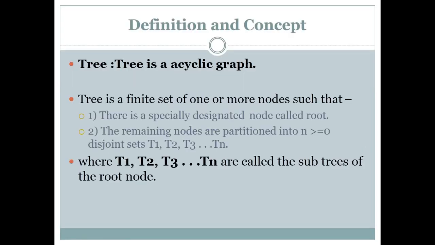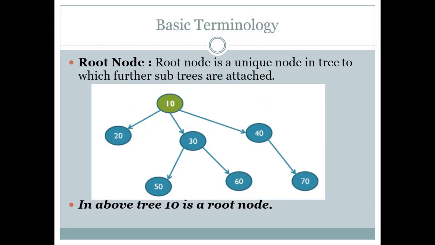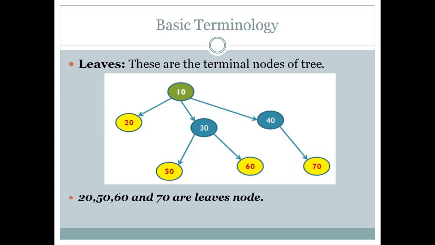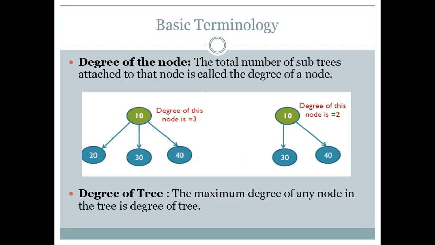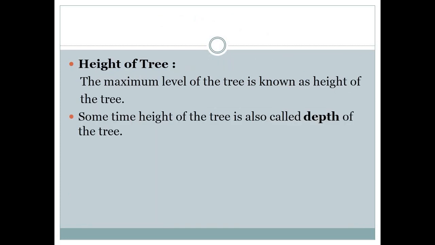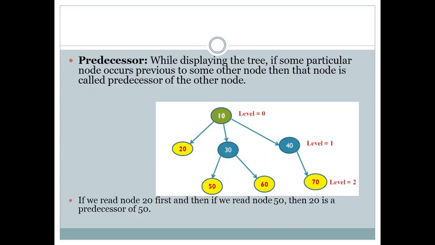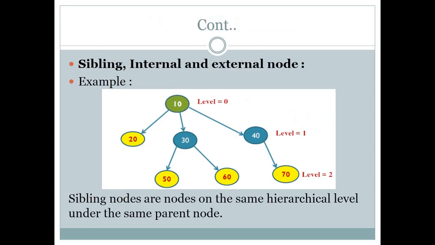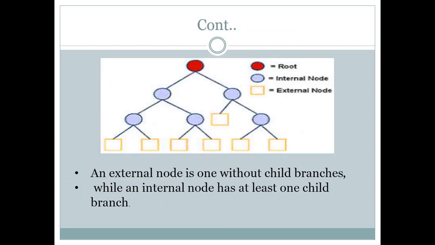In that, we saw the definition of tree, what the root node, parent node and child node in a tree are, what the leaves in a tree are, degree of node, degree of tree. Then we saw level of the tree, height of the tree, what is predecessor and what is successor, what are siblings, what is the meaning of internal node and what is the meaning of external node.